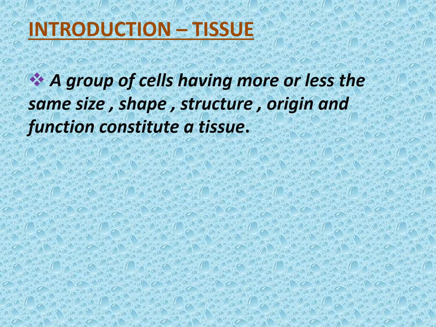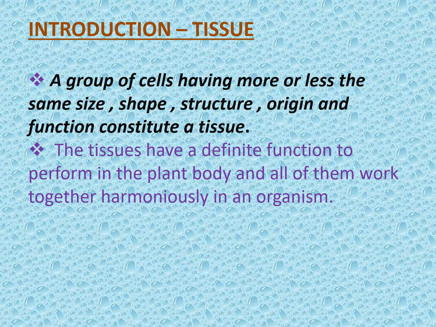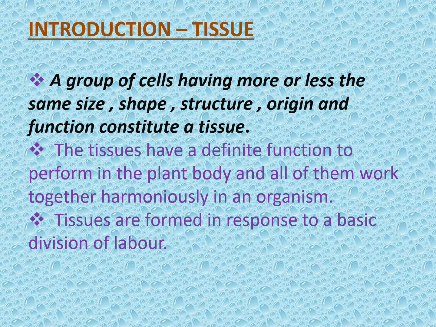Now, what is a tissue? A group of cells having more or less the same size, shape, structure, origin and function constitute a tissue. Now, each tissue has a definite function to perform. They will all work together to produce a specific function properly. That is why each tissue shows a division of labor. That means they have the capacity to do a particular function at a definite level. So that is why the division of labor.